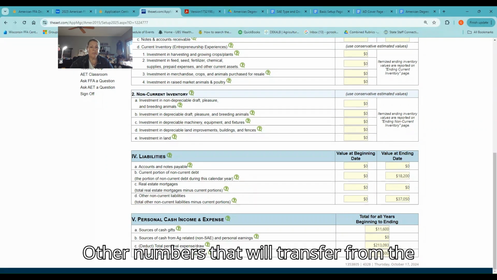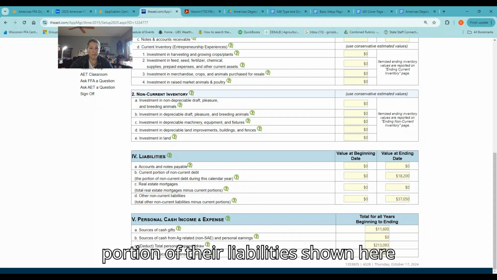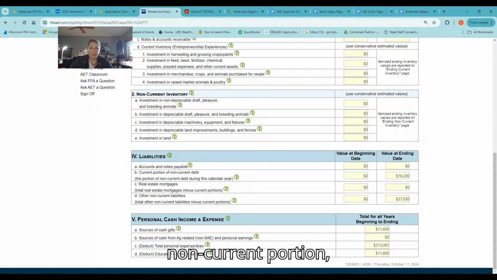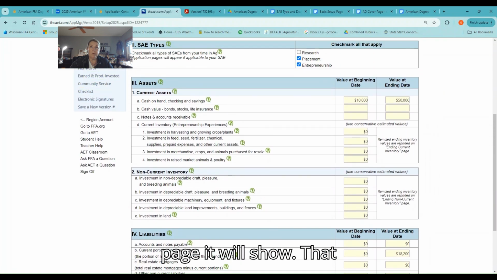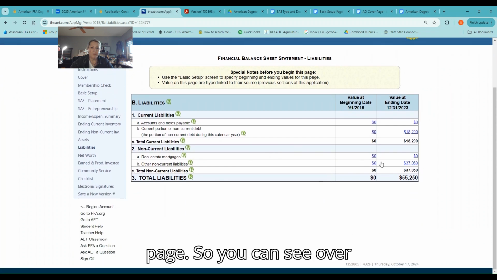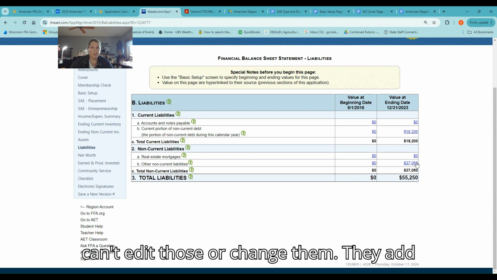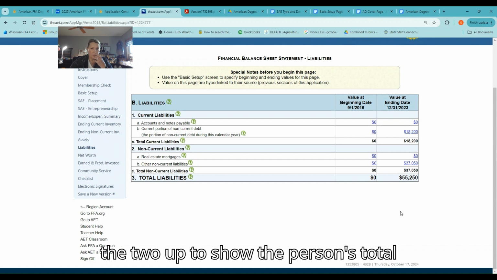Other numbers that will transfer from the basic setup page to another page in the application are the liabilities. This individual has a current portion of their liabilities shown here as $18,200, and then their non-current portion, the $37,050 listed here. If we go to the liability page, it will show that they transferred those numbers onto that page. So you can see over here that those numbers are in blue text. That means they transferred from another page. So you can't edit those or change them. They add the two up to show the person's total liabilities.